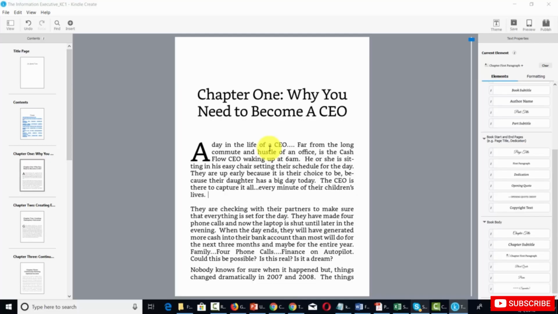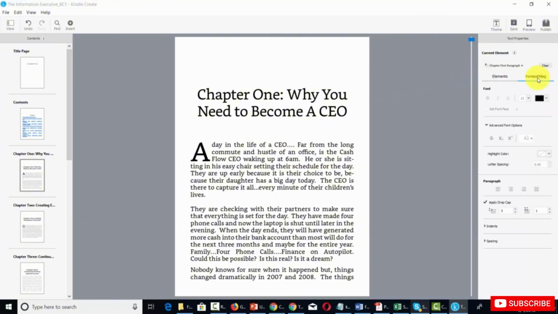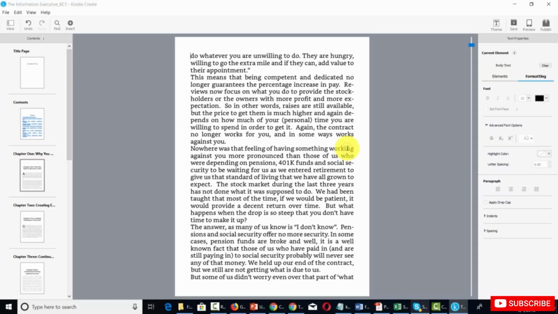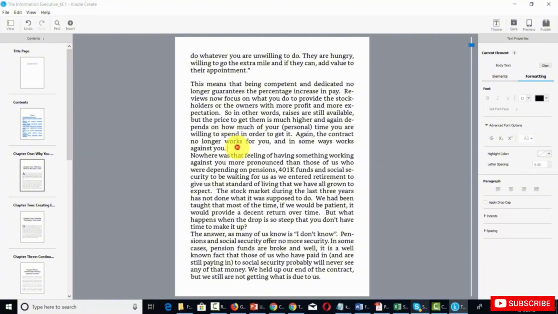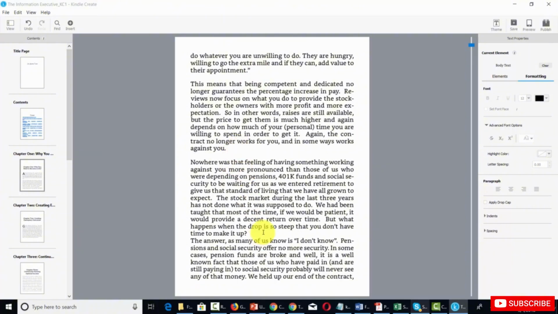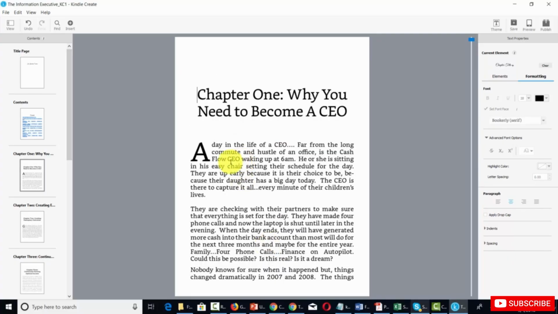Now you're going to be using the formatting side, and you can scroll through your document as you would in any word processing software. You'll be making changes to make your document look consistent. You can place your cursor inside of the text, make space where you need to, and make all of your paragraphs consistent in the way that you want. We're going to need to make those kinds of changes in each and every one of our chapters. And once we've done that, we're going to want to click Save inside of Kindle Create.